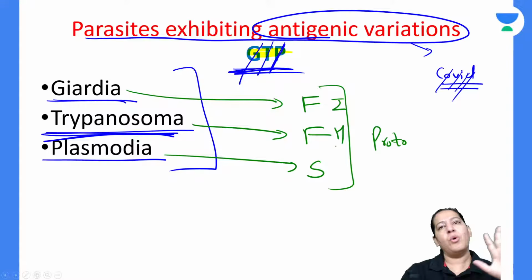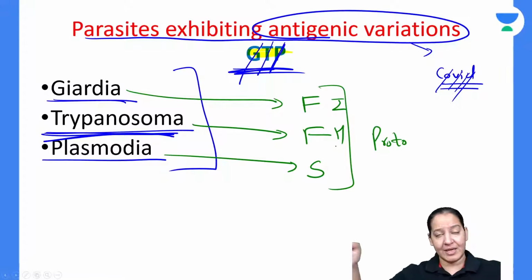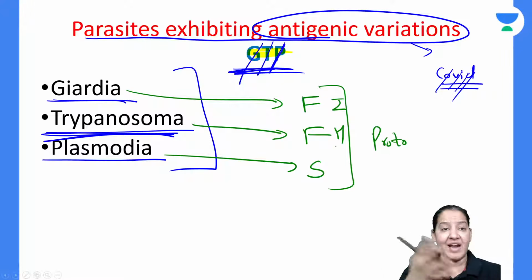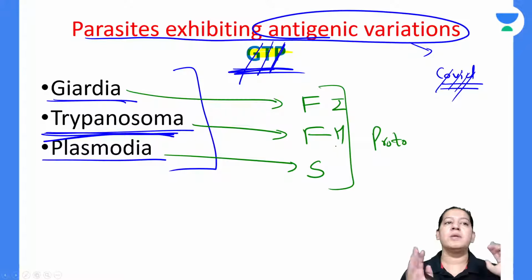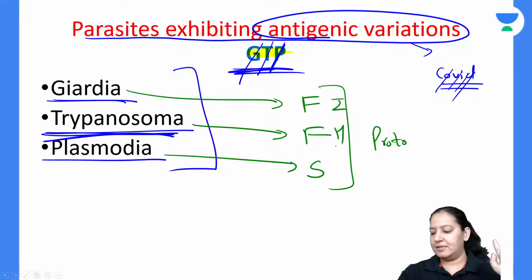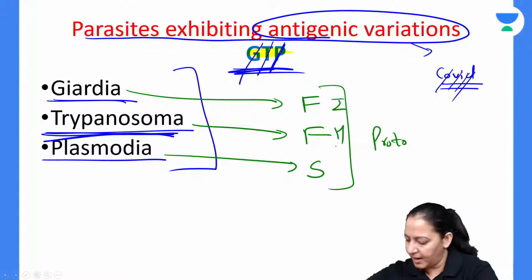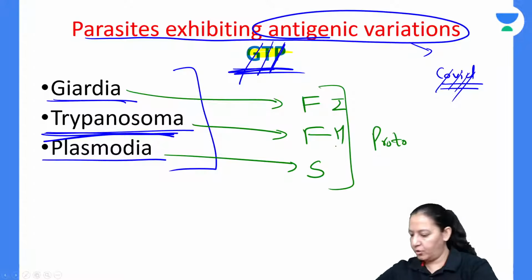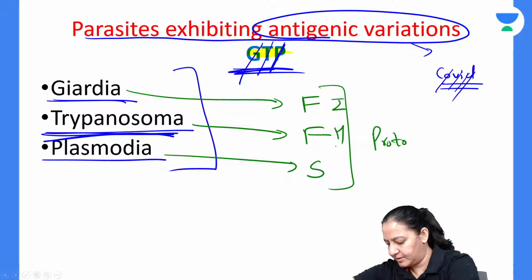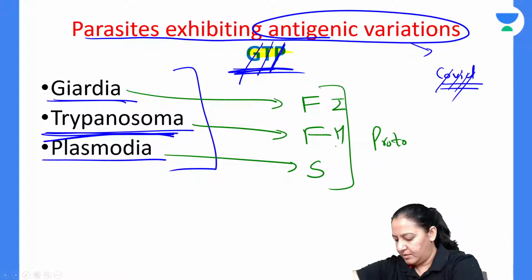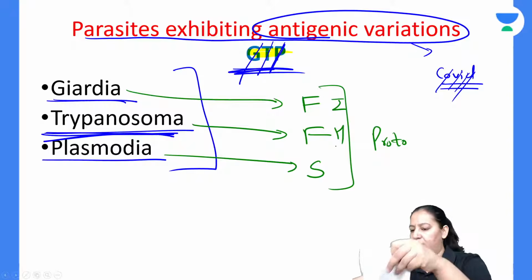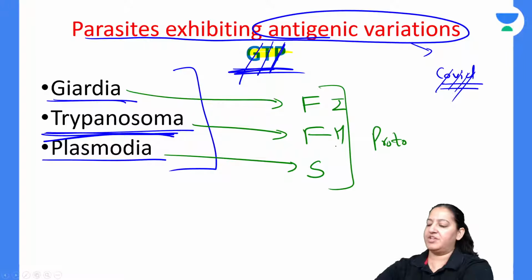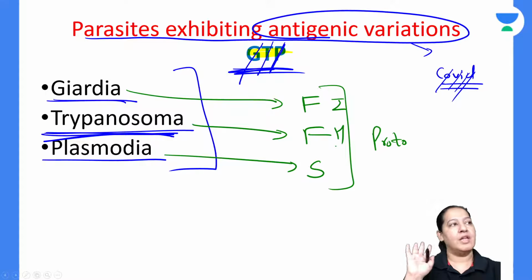Am I right? So now in your classification, if you have drawn the classification on one page, mark these three where they are lying. See, all of them are protozoa. So the mnemonic is GTP. Give me a minute, I don't have my pen here. Give me only one minute because I want to revise all of these in the end. So let me write here. The parasites showing antigenic variation are done. Let me move to the next mnemonic.